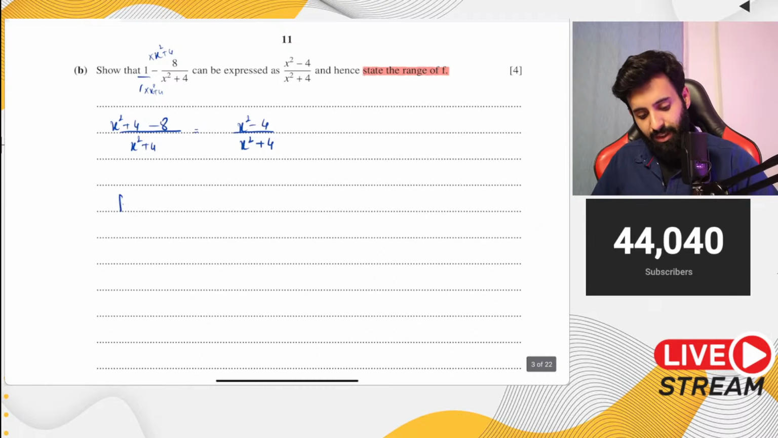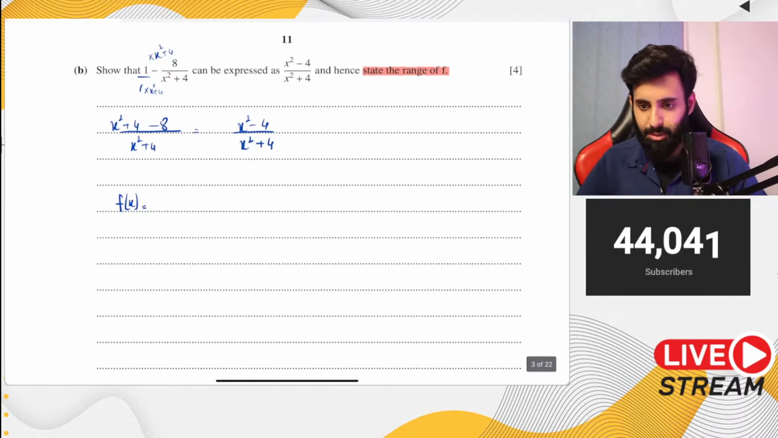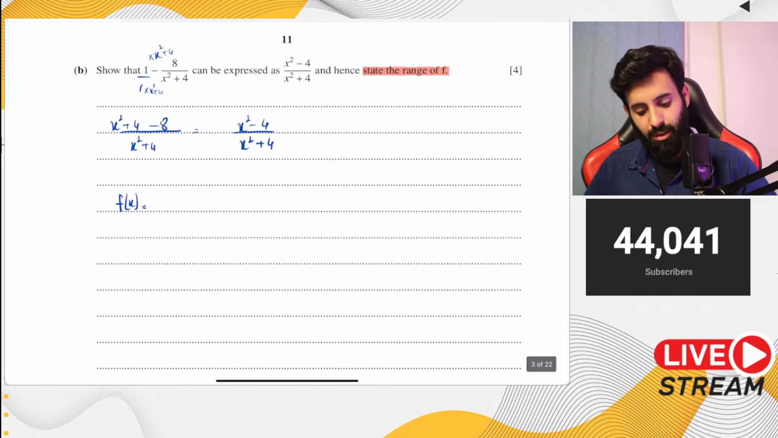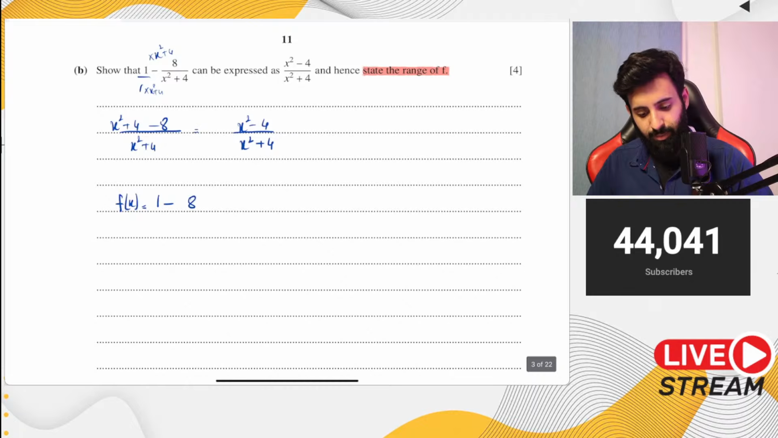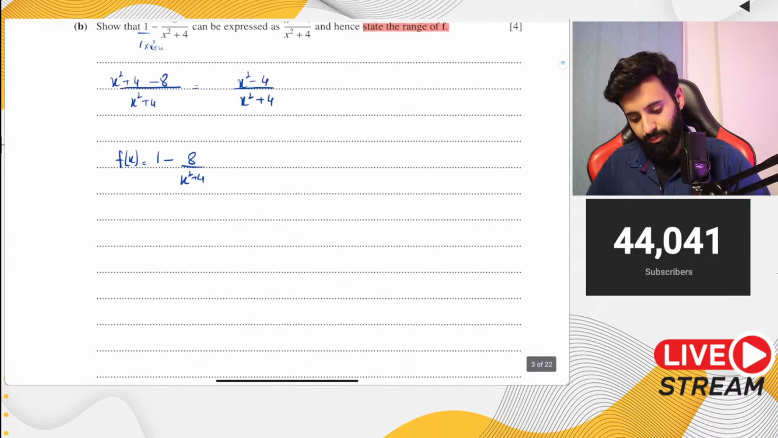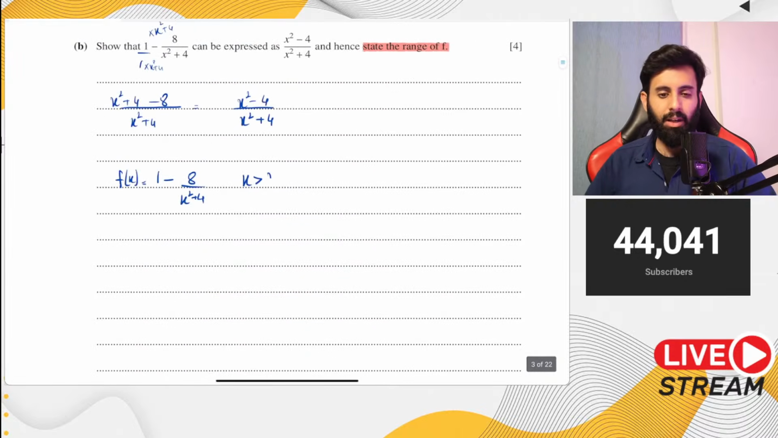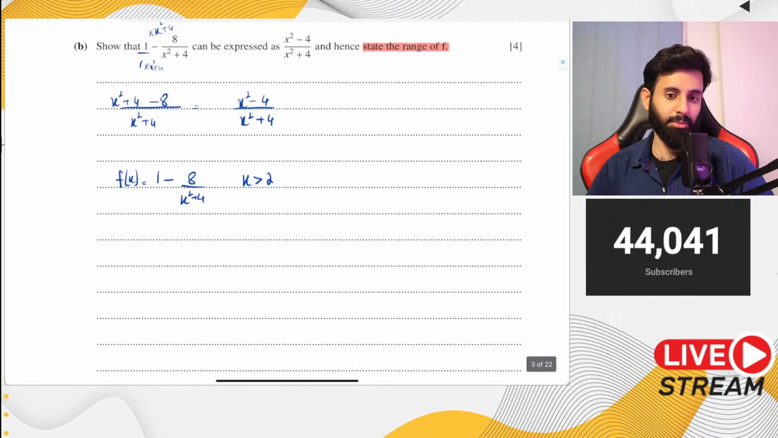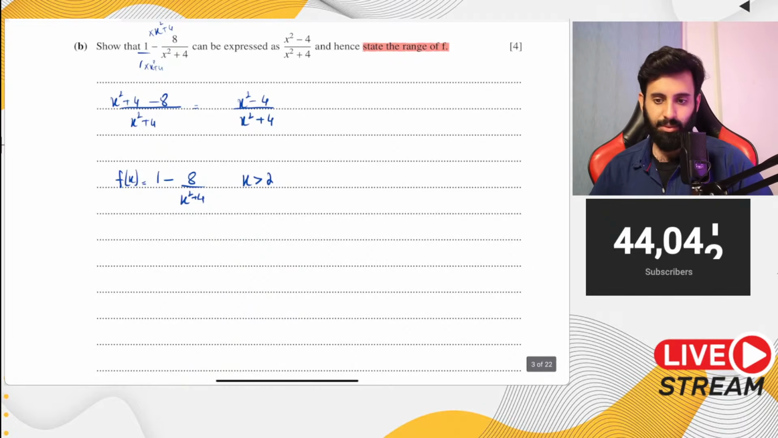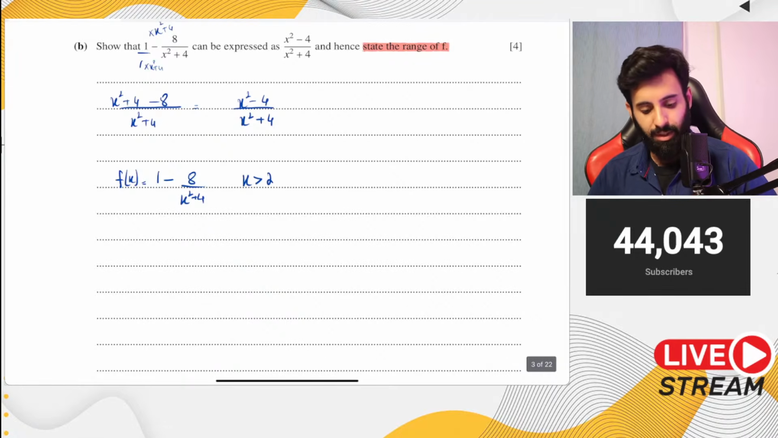Now before you find the range, it's always a good idea to get friendly with the function, to get familiar with the function basically. So 1 minus 8 over x squared plus 4 is your function, and what is the domain? The domain is x is greater than 2. Now let's see what happens if I plug in 2. Now I know you guys will say, well, it's greater than 2, you can't plug in 2. I agree, but let's see what happens if I plug in 2.